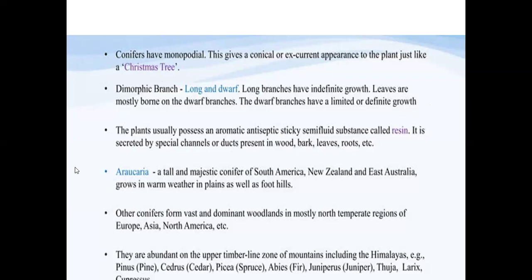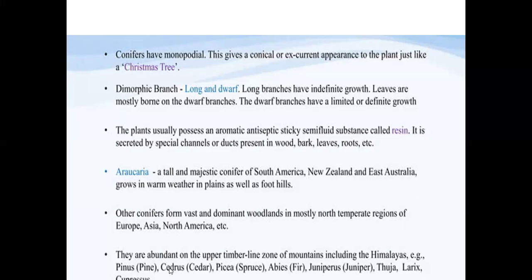Now, Araucaria, among the Coniferopsida, is considered to be a tall, majestic conifer of South America, New Zealand, and East Australia, and it grows in warm weather in the plain regions. Whereas the other conifers form dominant woodlands of north temperate regions of Europe, Asia, and North America.